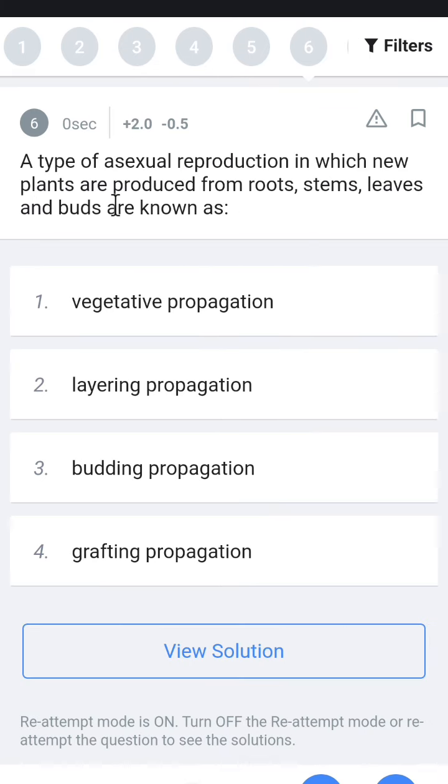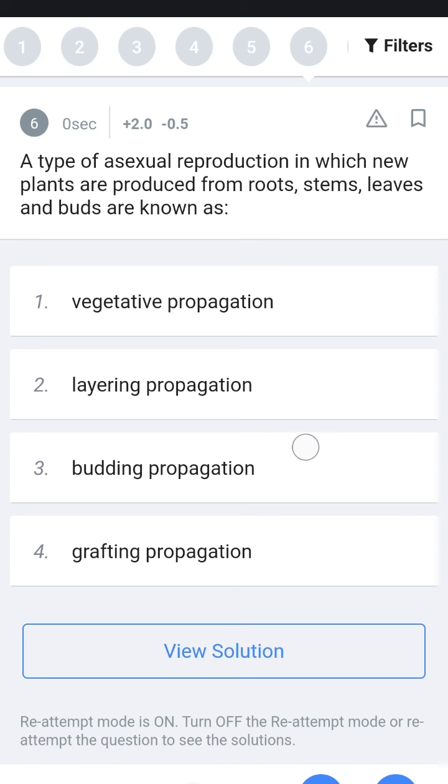Next question, the type of asexual reproduction in which new plants are produced from roots, stems, leaves and buds is known as? Asexual reproduction means an organism reproduces by itself. The first option, vegetative propagation, means new plants grow from roots and other parts. Layering propagates through the use of layers.